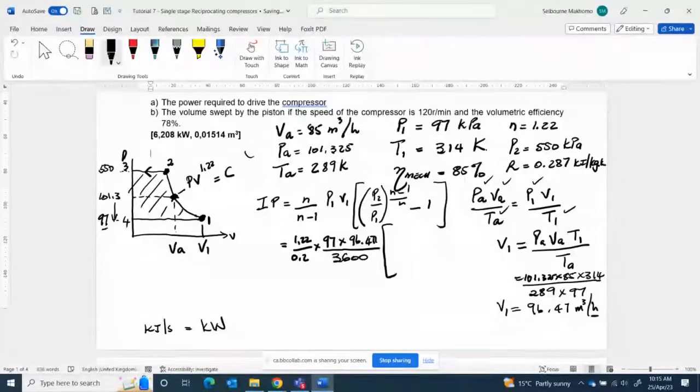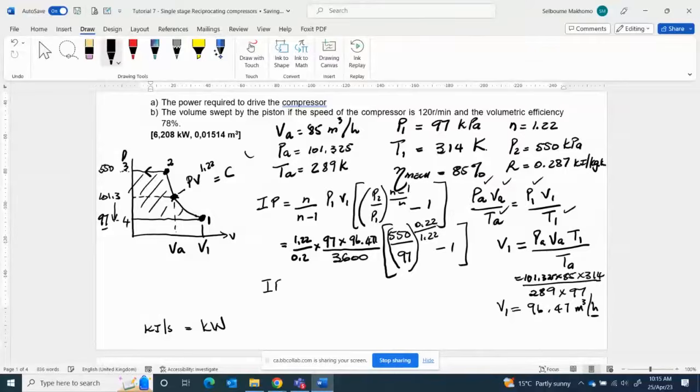In bracket, P2 is 550. Divide by 97. Bracket 0.2 divided by 1.22 minus 1.